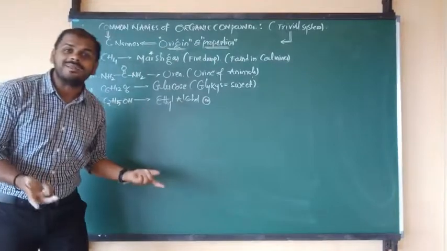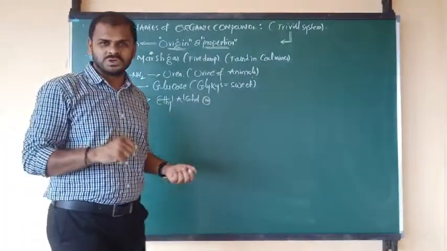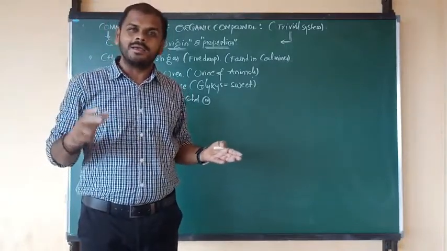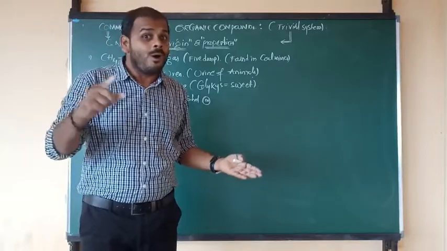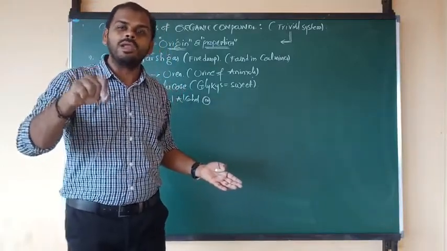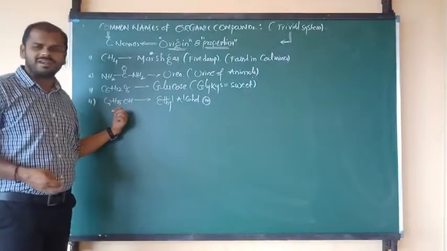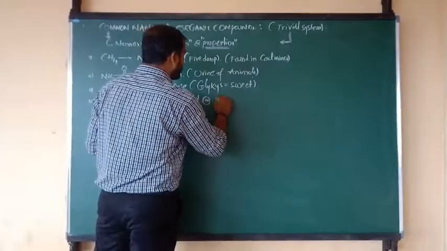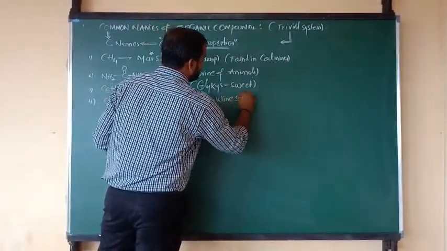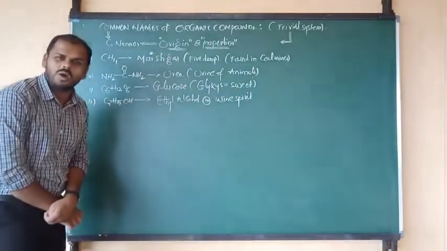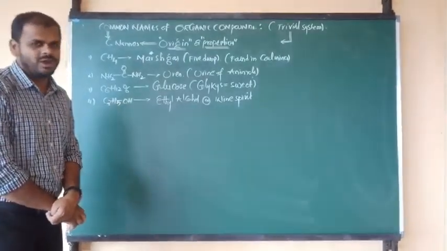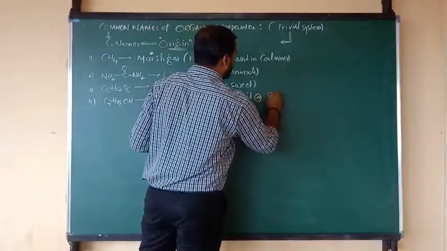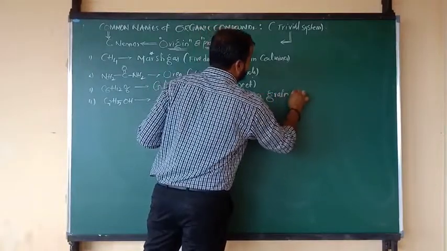What is the property of ethyl alcohol? Ethyl alcohol can be used in the manufacturing of alcoholic beverages like beer, brandy, whiskey, rum, all of them. In all alcoholic beverages, one of the components is nothing but what? Ethyl alcohol. That's why another name of ethyl alcohol is wine spirit, useful in making alcoholic beverages. Okay, na beta? And also its common name is grain alcohol.